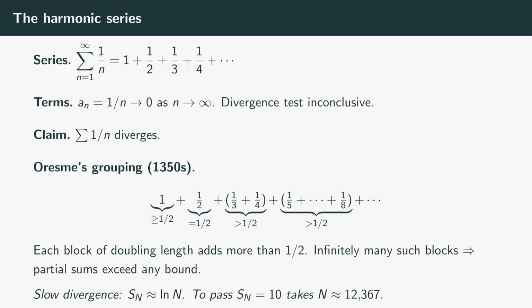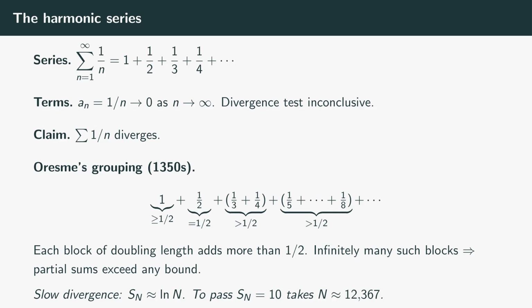The harmonic series. The sum from n equals 1 to infinity of 1 over n equals 1 plus 1/2 plus 1/3 plus 1/4 and so on. The terms 1 over n go to 0, so the divergence test doesn't apply. We can't conclude anything from it. But the claim is the harmonic series diverges anyway. The partial sums grow without bound even though the terms shrink. The proof goes back to Nicole Oresme in the 1350s, 300 years before Newton.